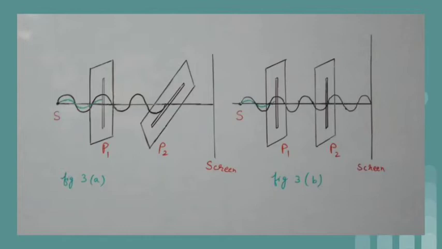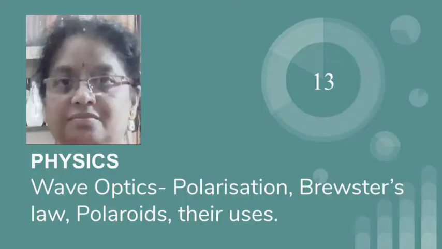That is, I is proportional to cos square theta, or I is equal to I naught cos square theta, where this angle of rotation theta of the analyzer is in fact the angle between the pass axes of polarizer and analyzer. Polaroid is a material which polarizes light, and it can be used both as polarizer as well as analyzer. As in the activity, P1 acts as polarizer and P2 acts as analyzer.